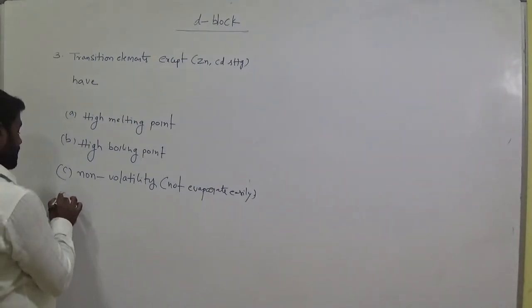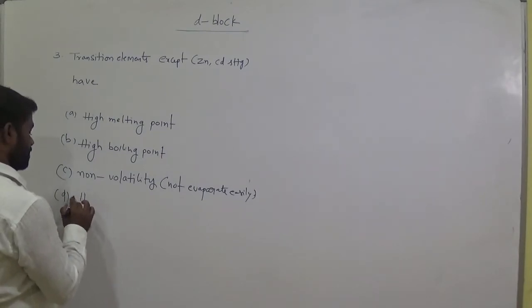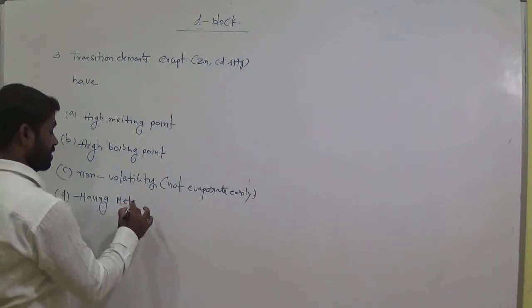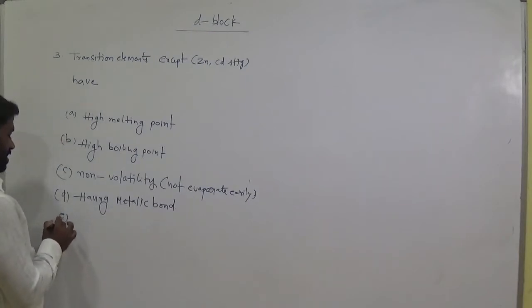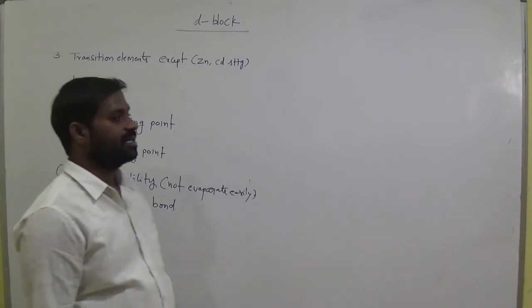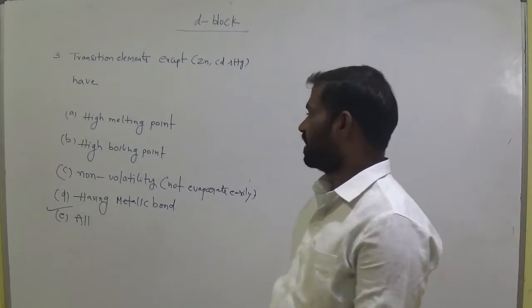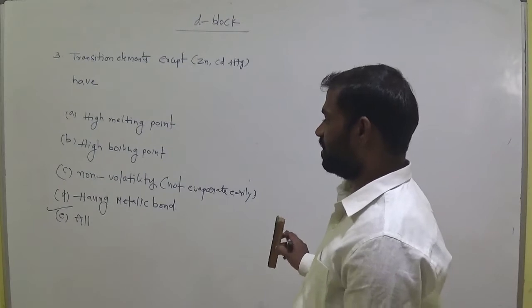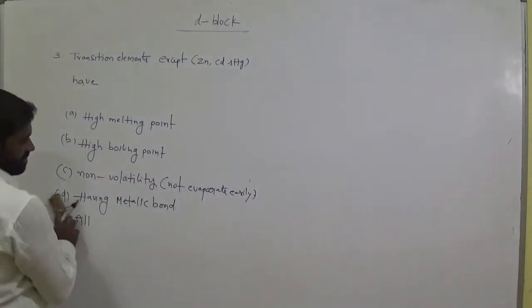And having metallic bond, option E, all. Option E is the correct one. So except zinc, cadmium and Hg, the remaining all have high melting point, high boiling point, non-volatility, and metallic bond nature. So which one is correct? All are correct.